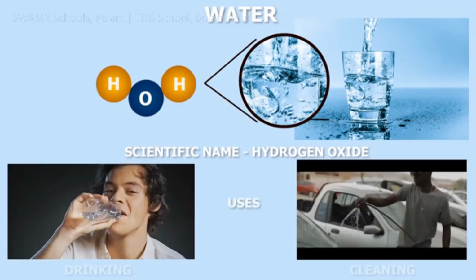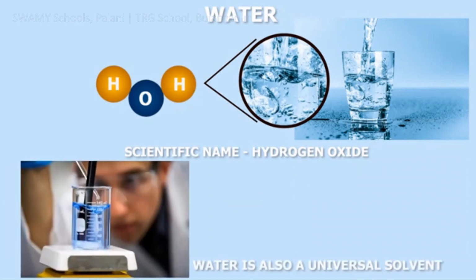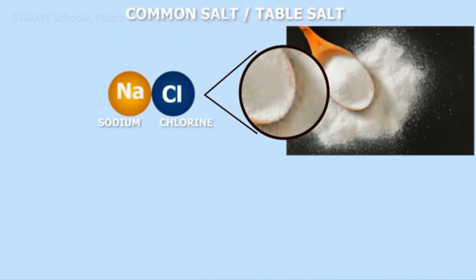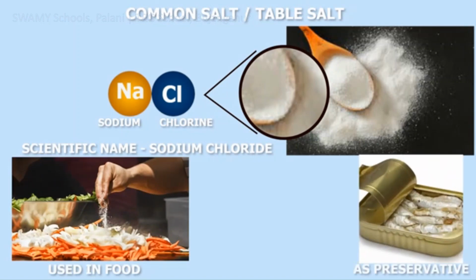General use of water is drinking and cleaning. In labs, water is used in dissolving various chemicals and thus is known as universal solvent. Table salt is a compound which is a mixture of sodium and chlorine elements. It is scientifically known as sodium chloride. It is not only used as food but also as food preservative. Fishes and meat are mixed with salt for preservation purpose.